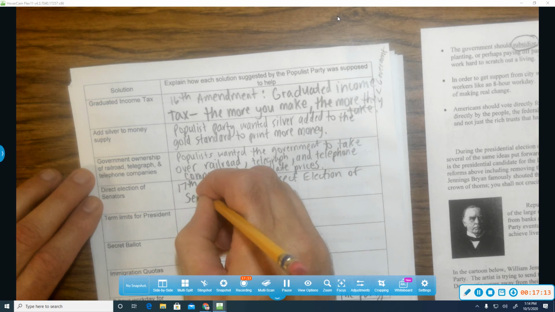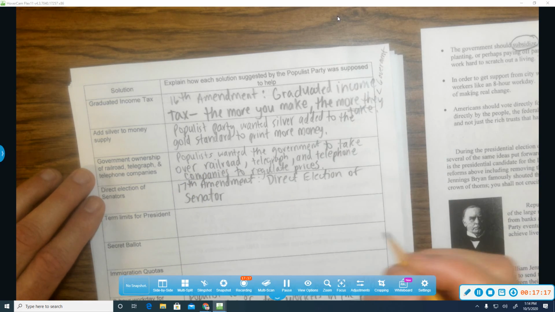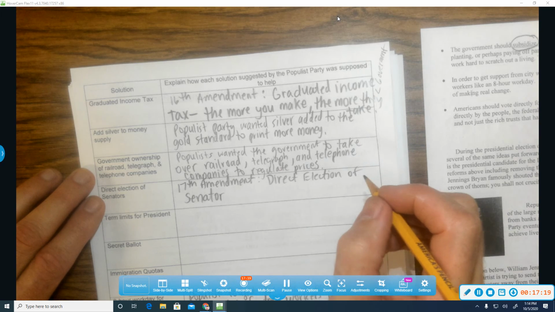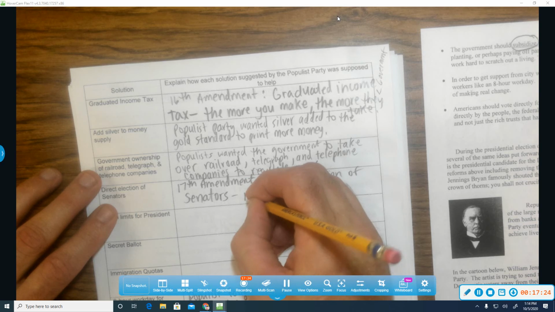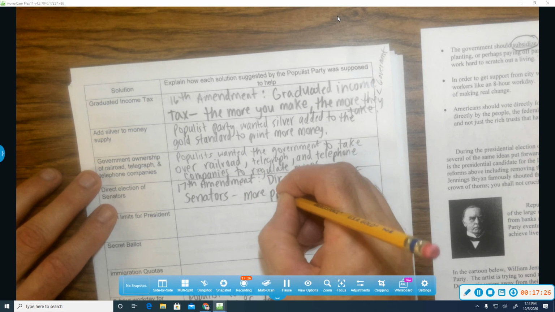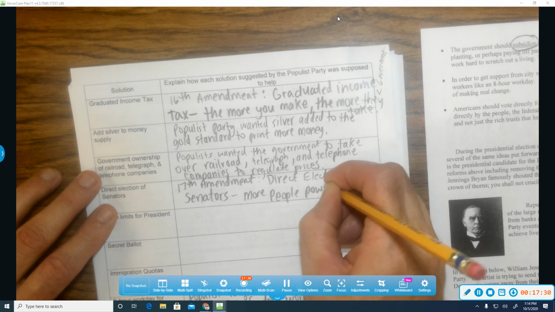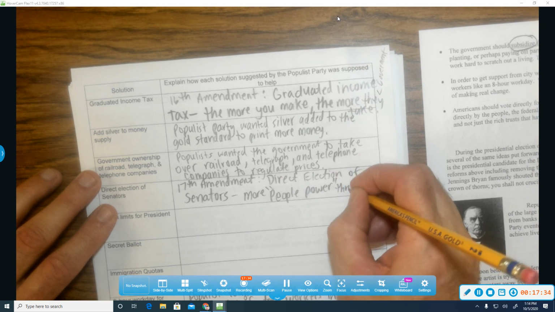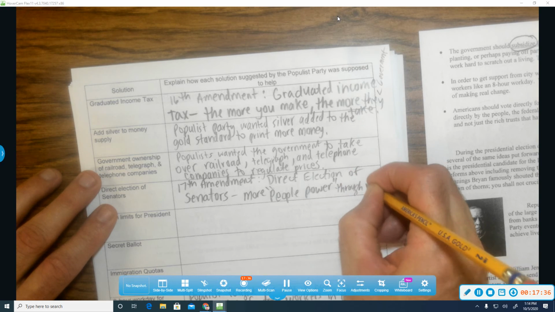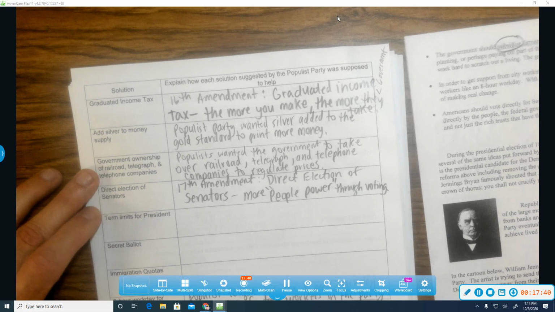We'll vote for our senators, not our Congress, or state Congress. So it puts the power, it's more people power, so it's more popular sovereignty. Through voting. Okay? All right.